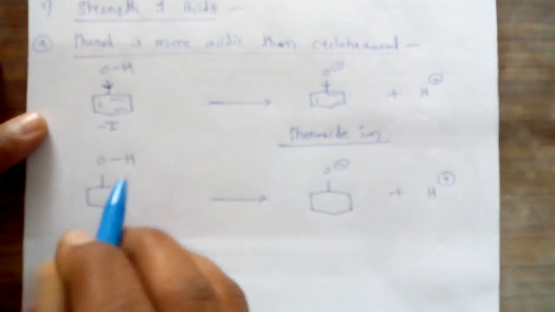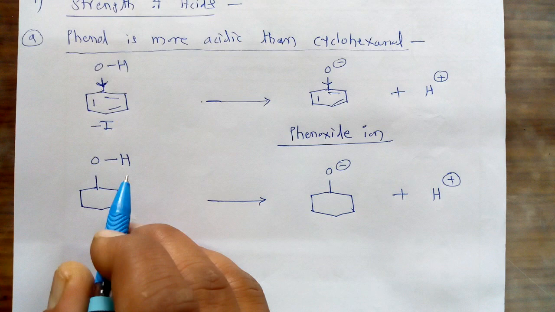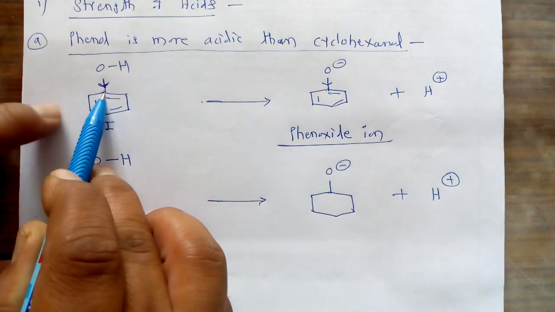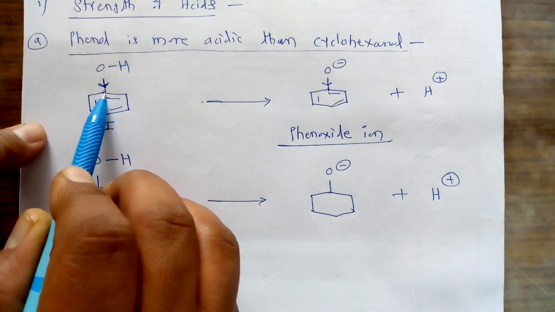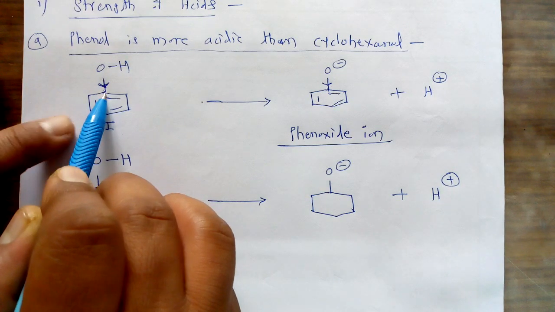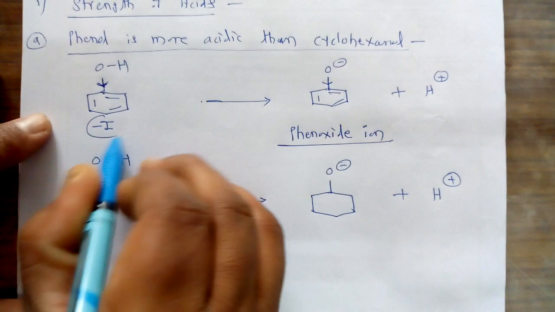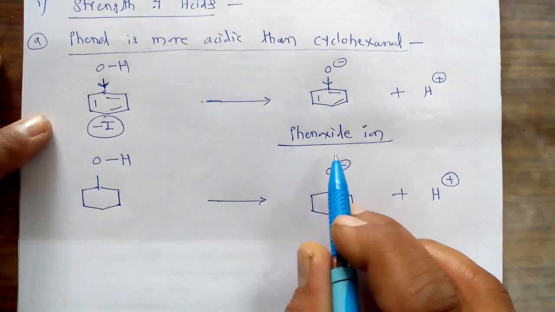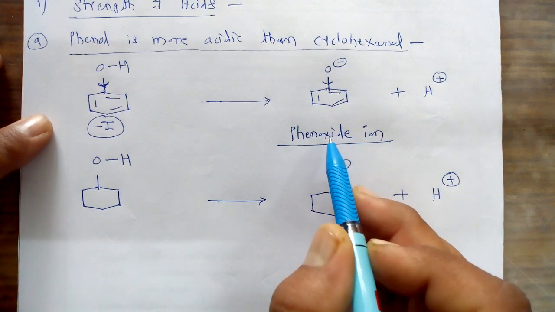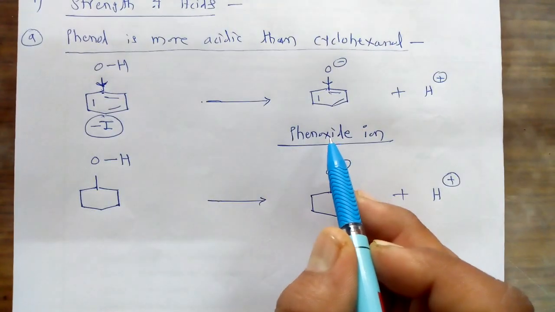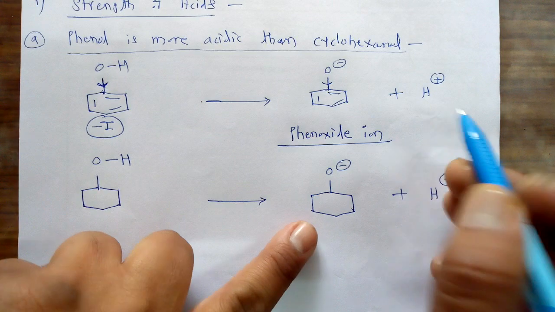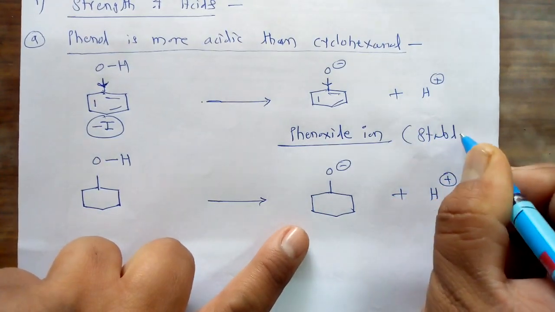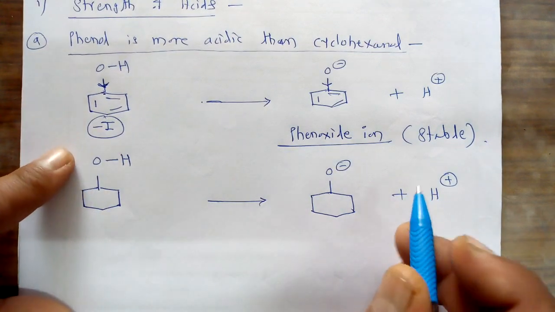The oxygen is attached to a carbon which has sp2 hybridization, and due to the higher percentage of s character, it shows the minus I inductive effect. We know that if the minus I inductive effect is there, the phenoxide ion, the conjugate base formed after donation of H plus, is stabilized. So it is a stable conjugate base of phenol.